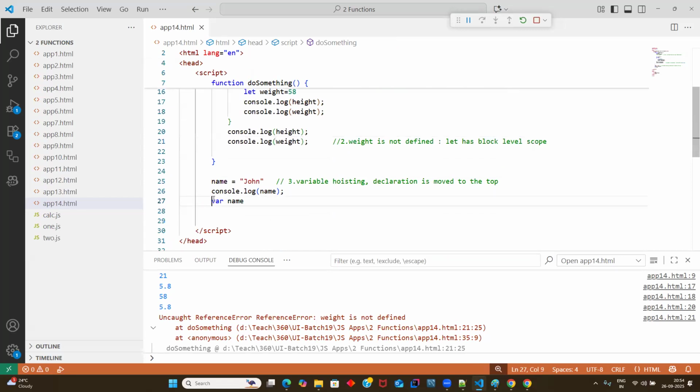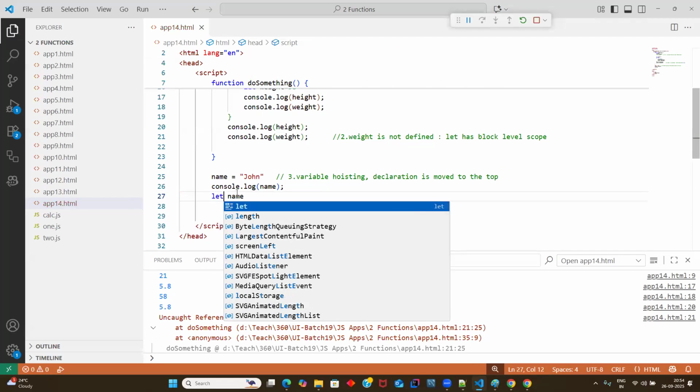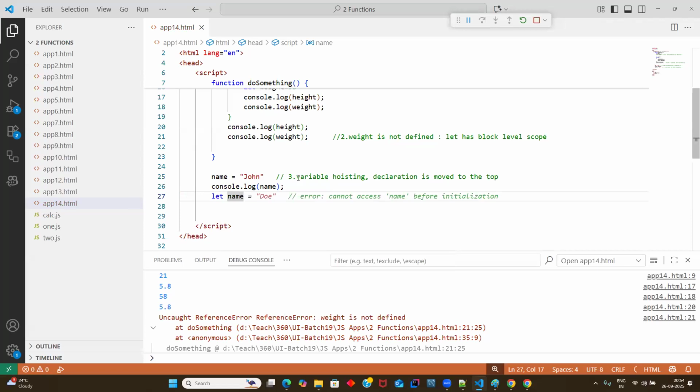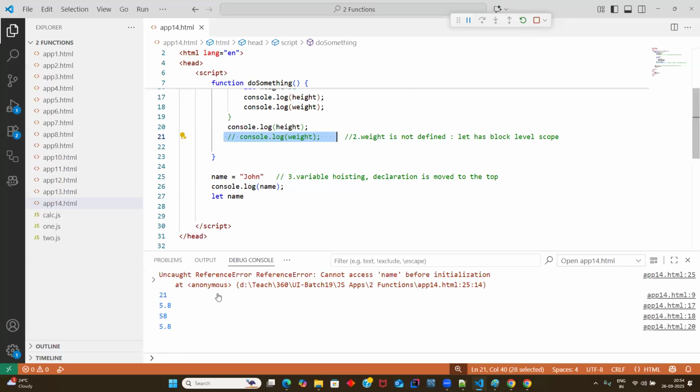Now the last one, guys, hoisting. Yeah, that's not possible. See, this is the error, you will definitely get it. Better let me comment this first, and let's run it. Yeah, guys, you can see line number 25. See, line number 25, what are you doing?